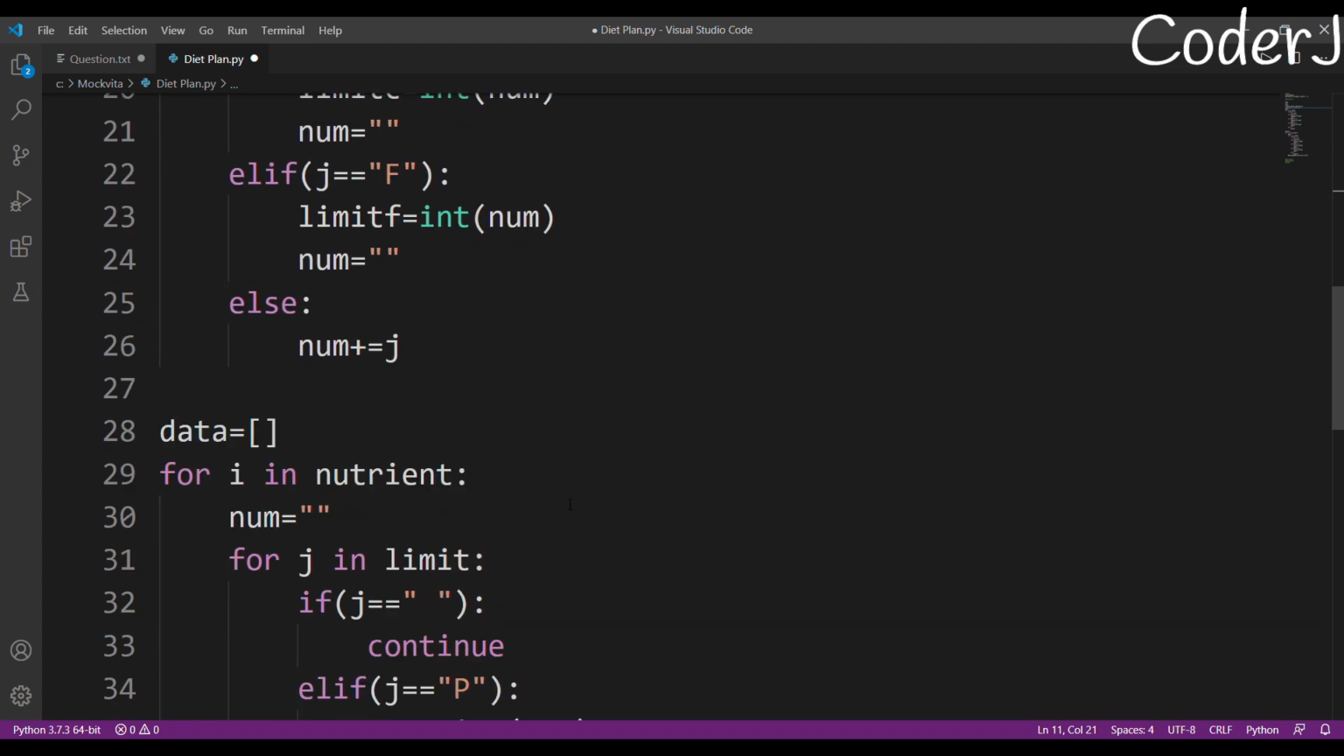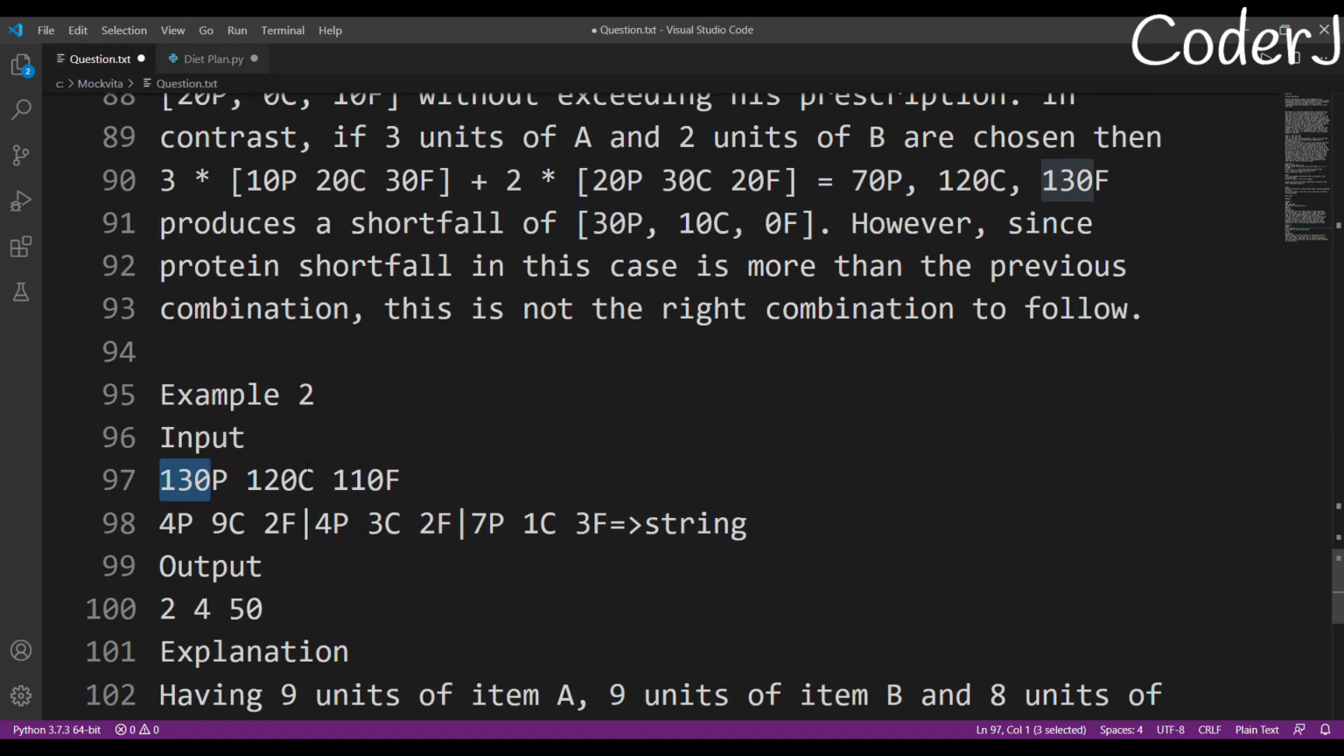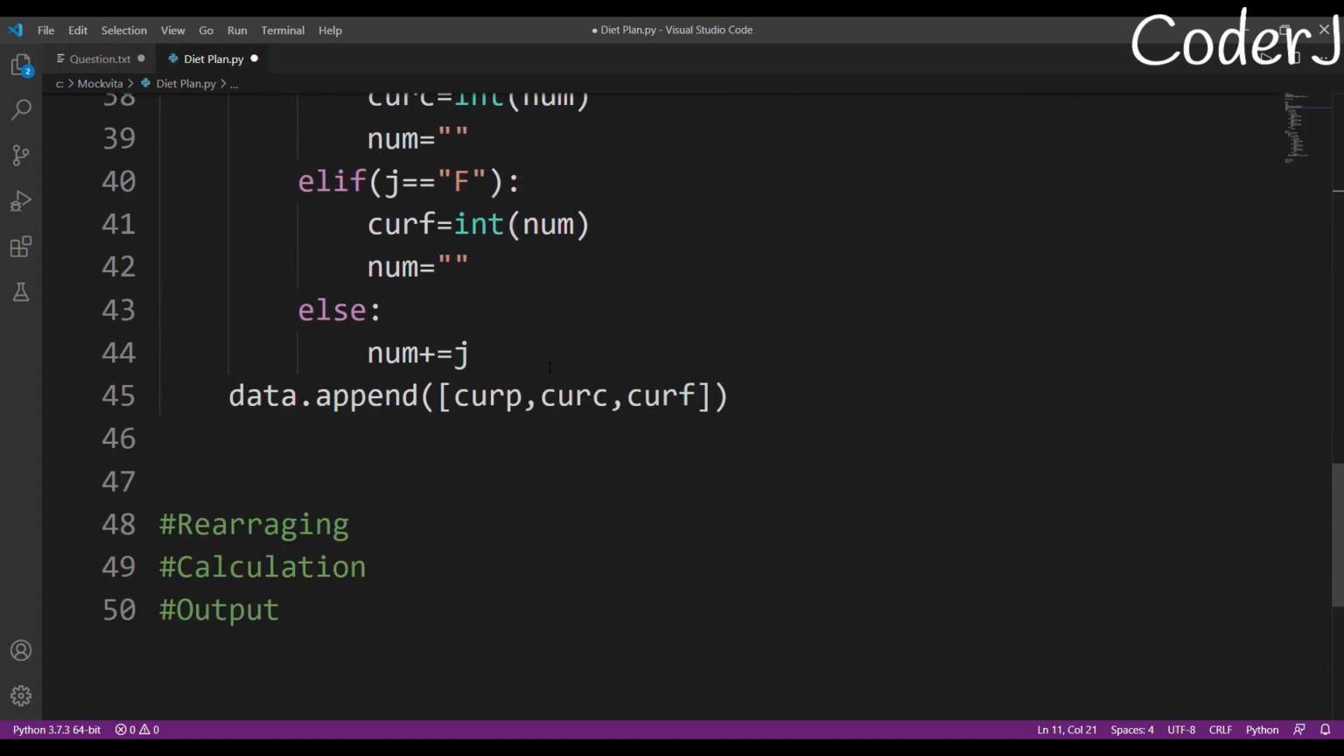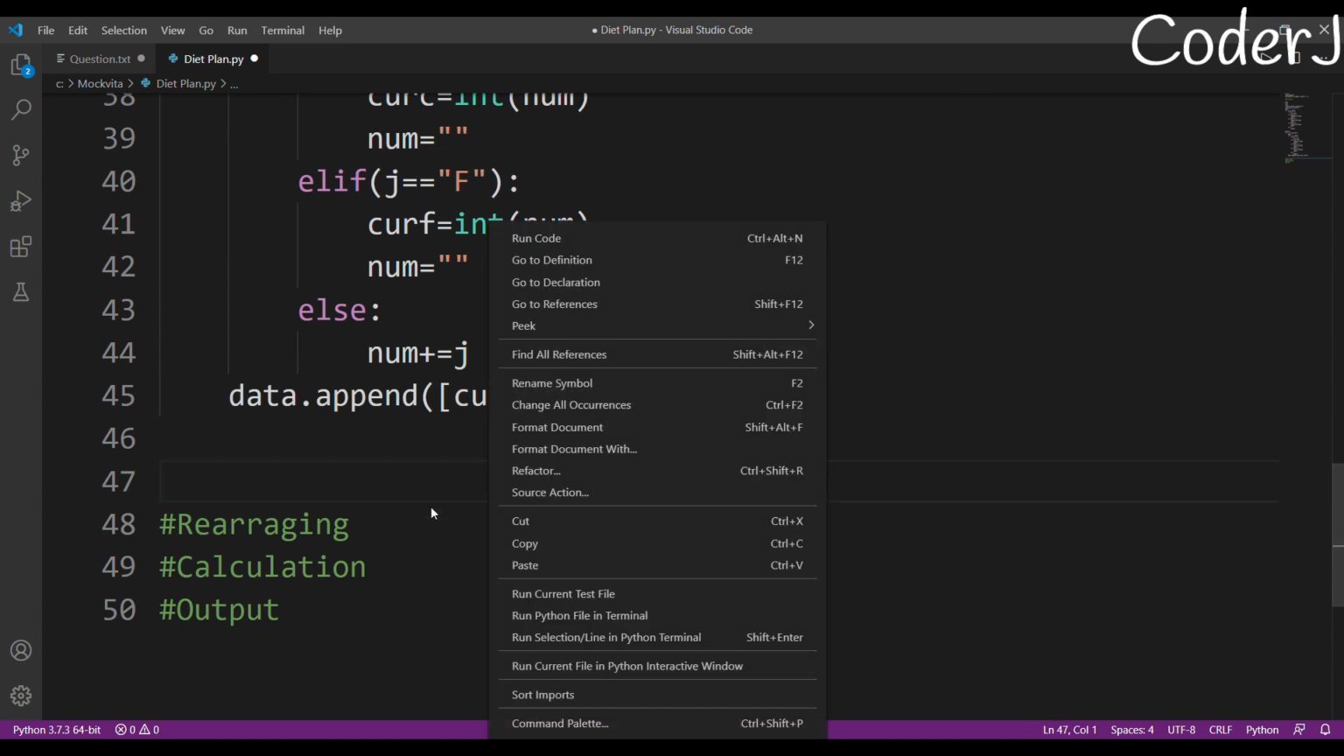After that, since all of these values are stored in nutrients, I have 3 values stored in nutrients: first string, second string, and third string. I'm just iterating through each string and following the same procedure that I did for this one, extracting my values and then storing them in a matrix. So that will be data. I'm done with my extraction part.